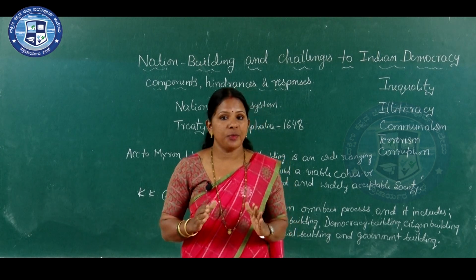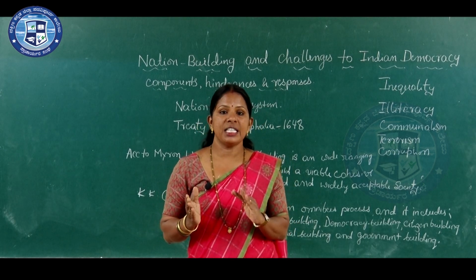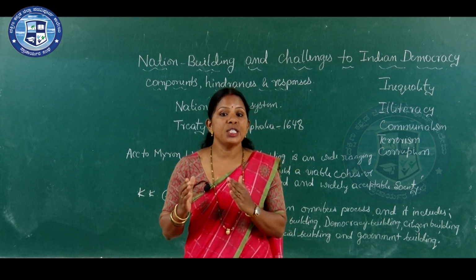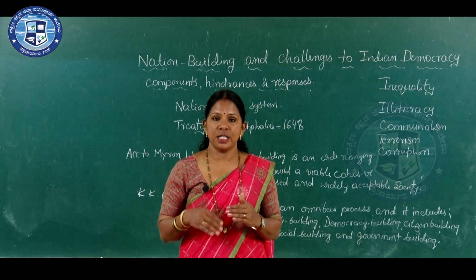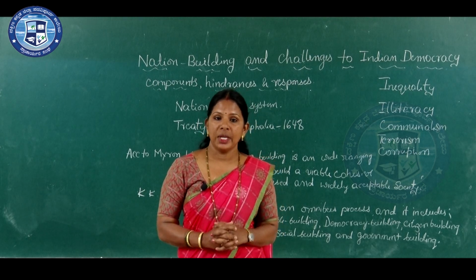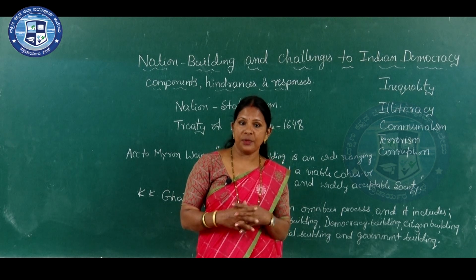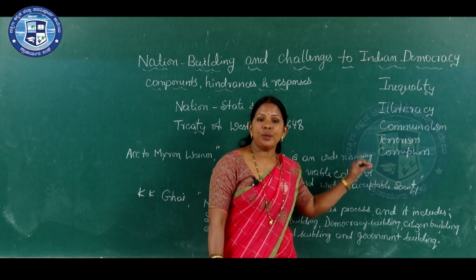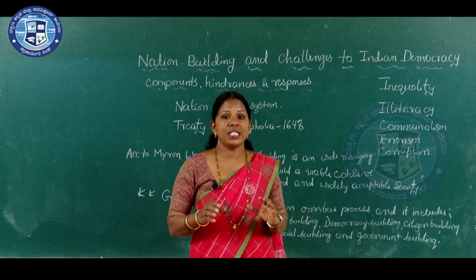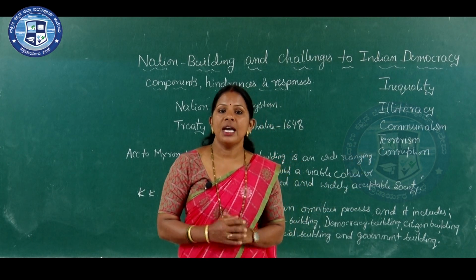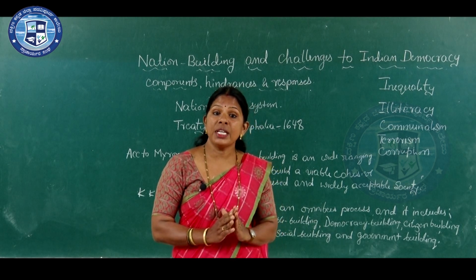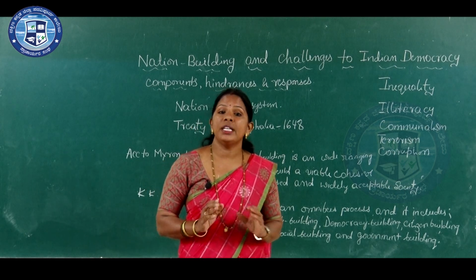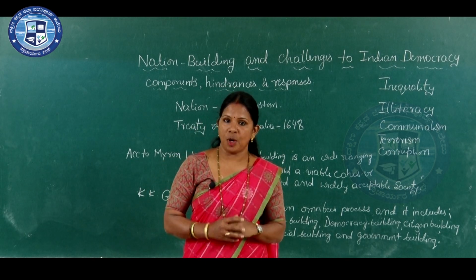At the same time we can analyze illiteracy as a problem to Indian democracy, and the 86th Constitutional Amendment Act as a solution to this problem. We can also understand the problem of communalism, terrorism and corruption as a threat to Indian democracy, and the various constitutional and legislative measures adopted by the Indian government to solve this problem.